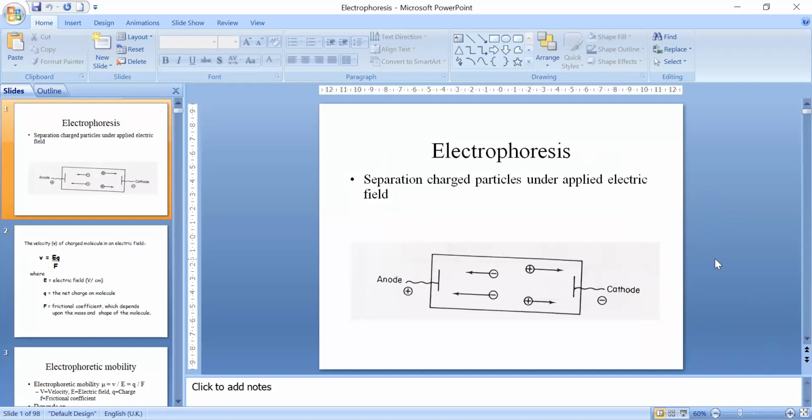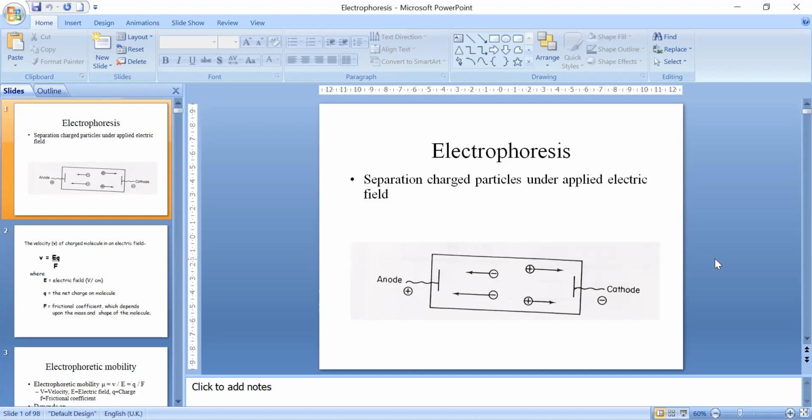So now we will go to the next technique, that is electrophoresis. In electrophoresis, there is separation of charged particles under an applied electric field. As the name indicates, it is a combination of two words. Electro means electric charge or charged particles, and phoresis means movement. So it is literally movement under an electric field, and that movement under an electric field will take place only of the charged particles.